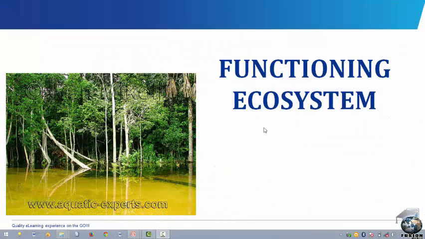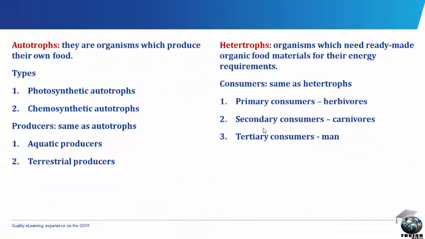Functioning ecosystem. Autotrophs are organisms which produce their own food, whereas heterotrophs are organisms which need ready-made food or ready-made organic food materials for their energy requirement.